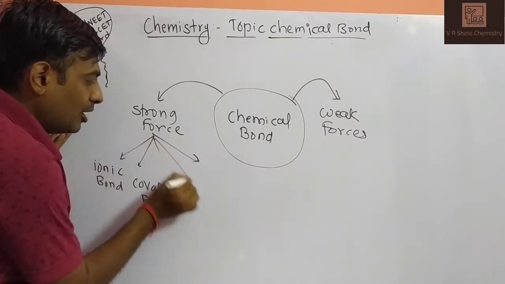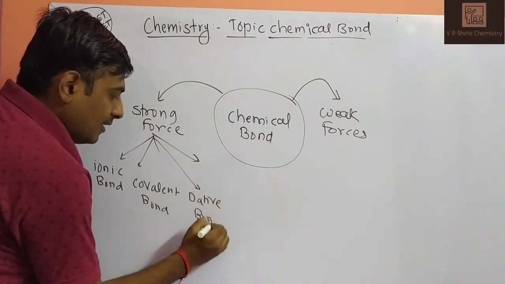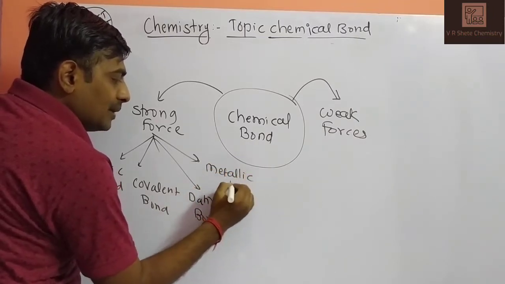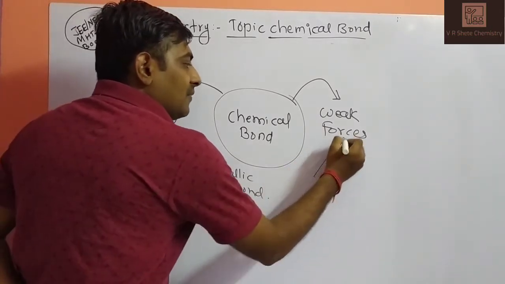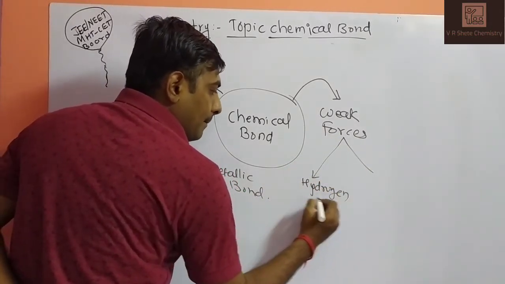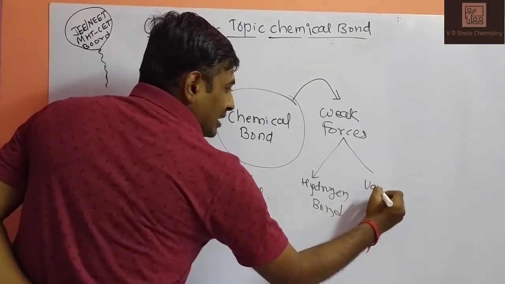Third one is dative bond. And fourth one is metallic bond, because metallic bond is also a strong attractive force bond. And weak attractive forces are further divided into hydrogen bond and van der Waals forces.